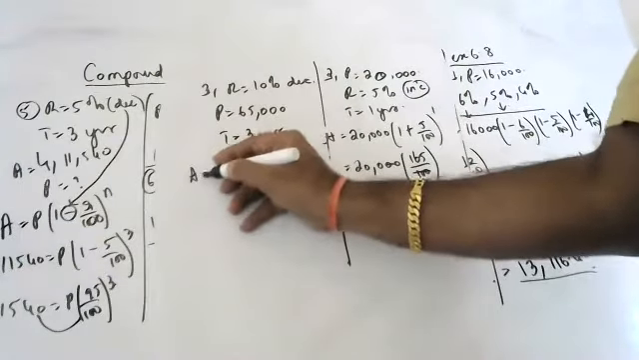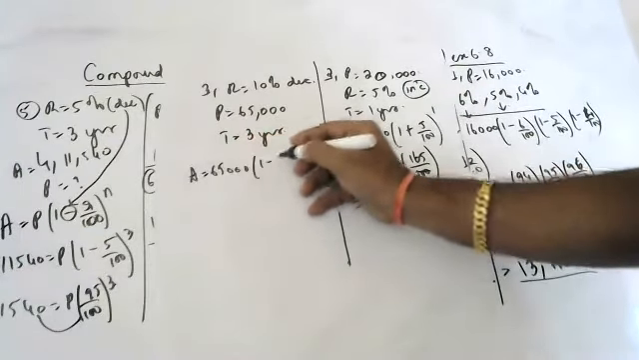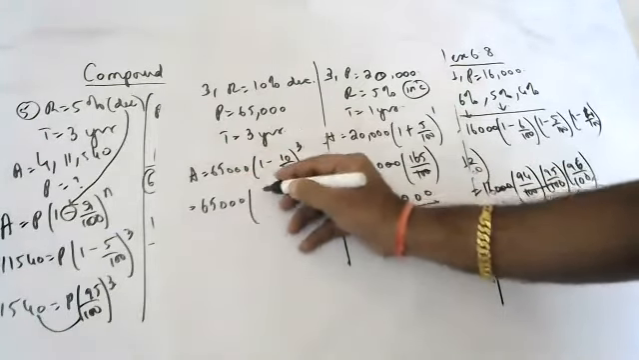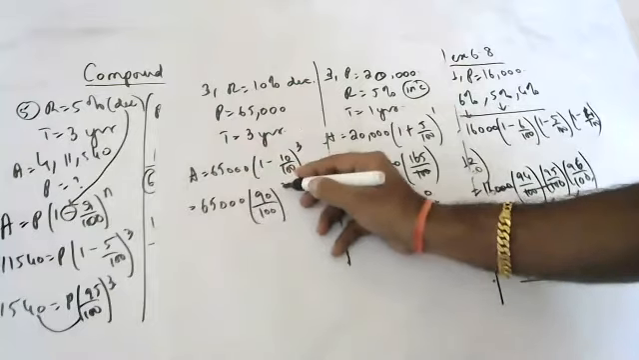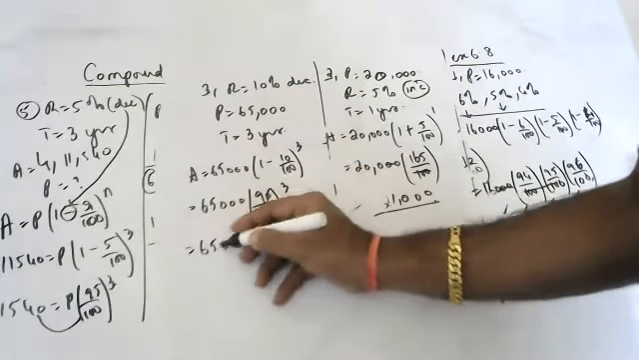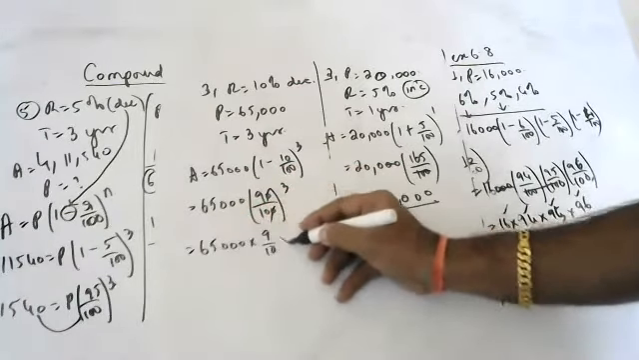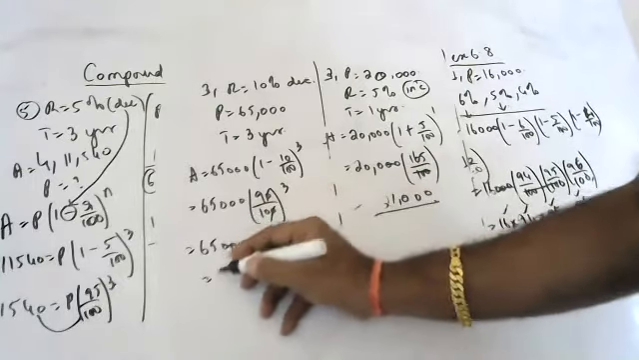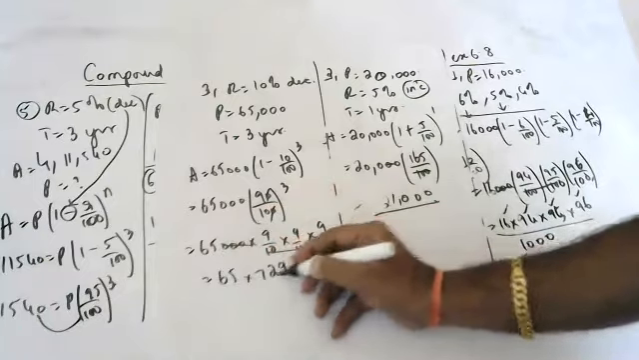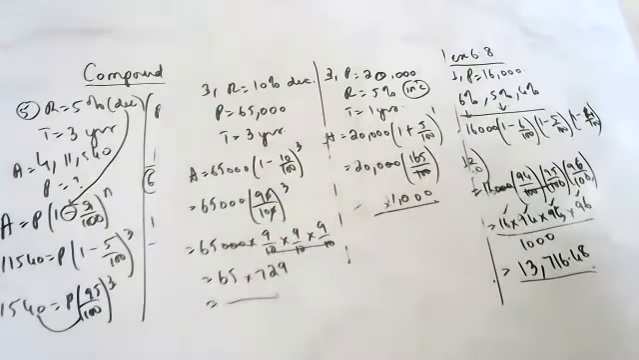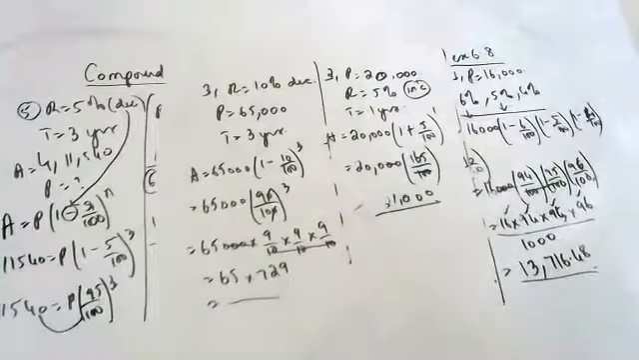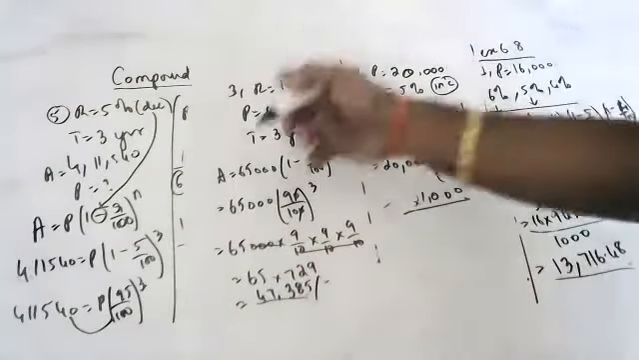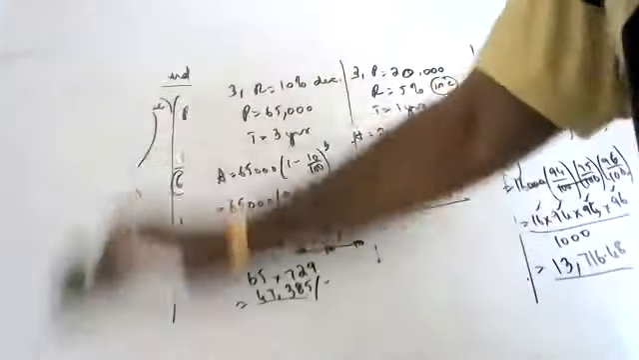A is equal to P into 1 minus R by 100, whole to the power of N. A is equal to 65,000 into 1 minus 10 by 100, whole to the power of 3. That is 65,000 into 9 into 9 into 9 by 10 into 10 into 10. So 65 into 729 is 47,385. Children, its cost after 3 years is 47,385 rupees.